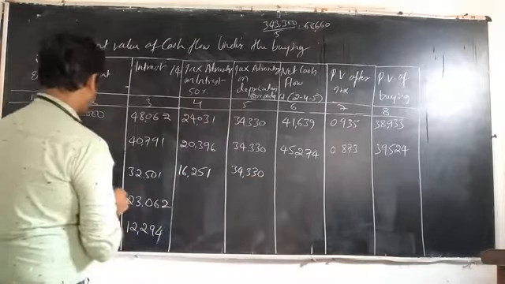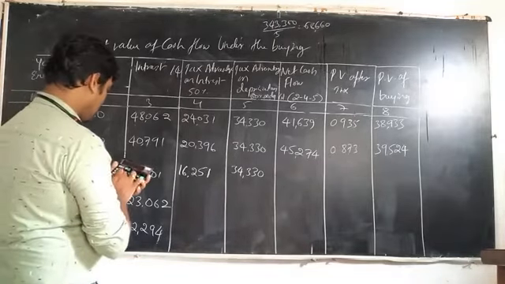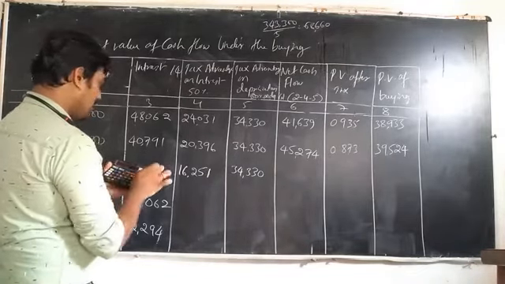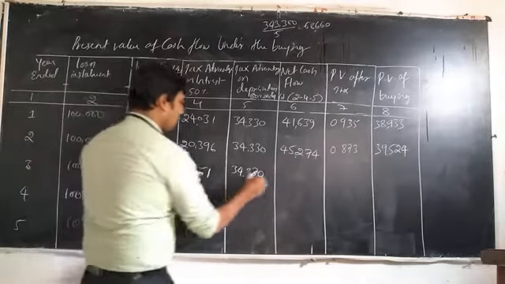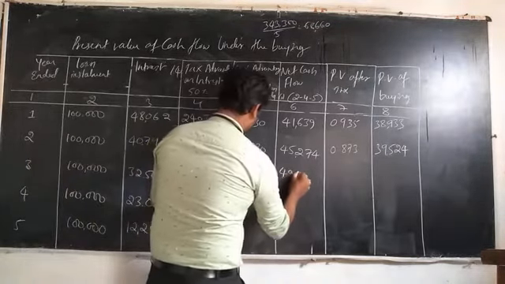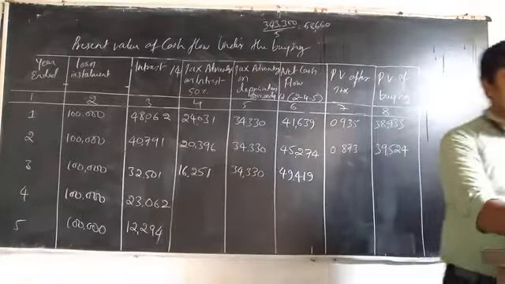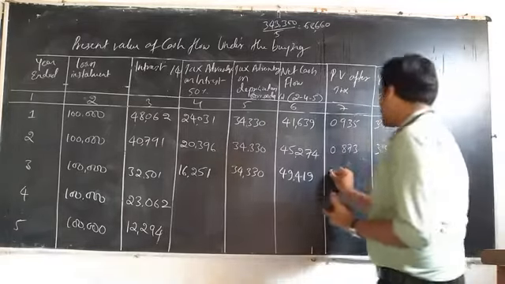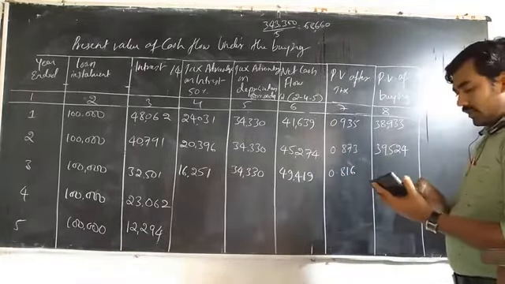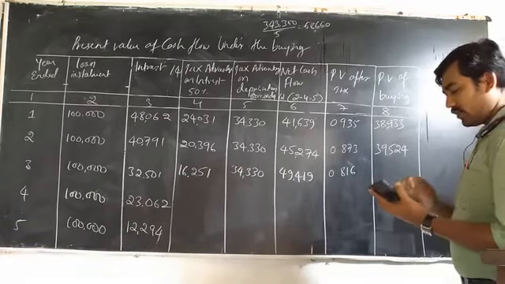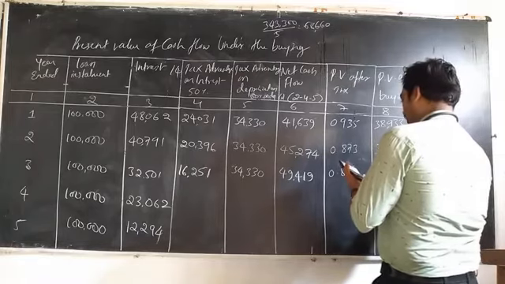Then the net cash outflow is 1 lakh minus 16,251 minus 34,330, which gives 49,419. What is the PV value? 0.816. Multiplying by 0.816, we have 40,326.